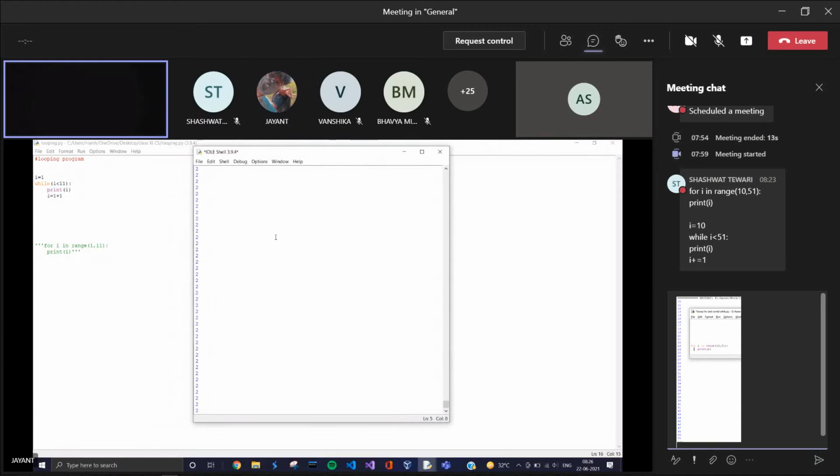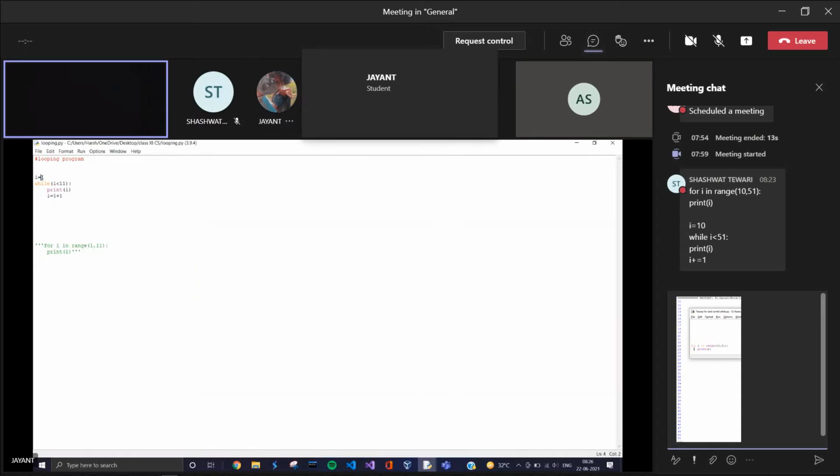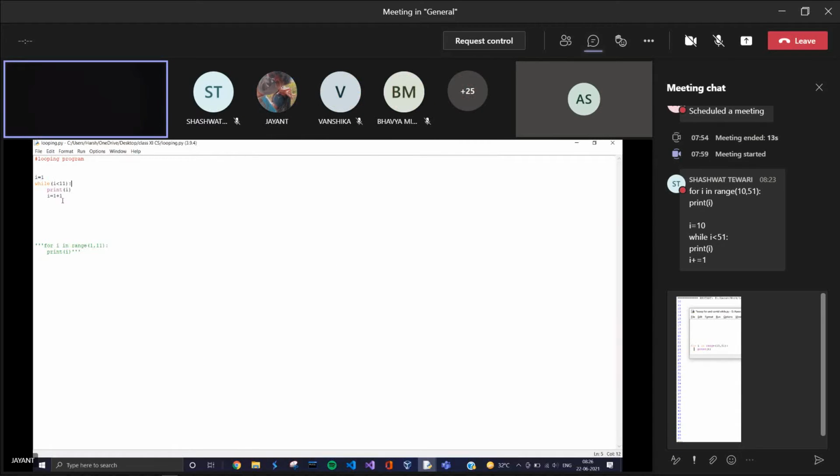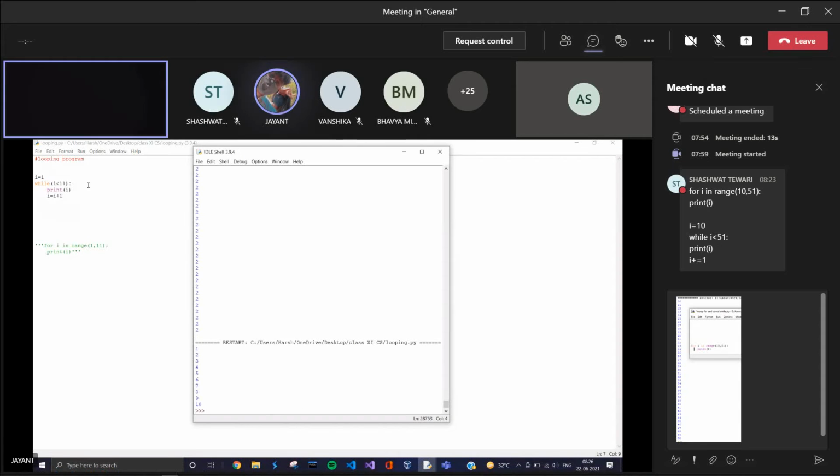What is this? I equals to 1. Have you written? I equals to 1 I have written. I equals to 1. Then I is less than 11. Print I. I equals to I plus 1. You are writing. Then update that. Okay. हाँ तो गया. Okay. Thank you.